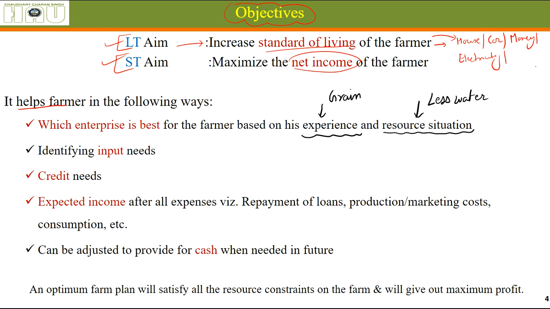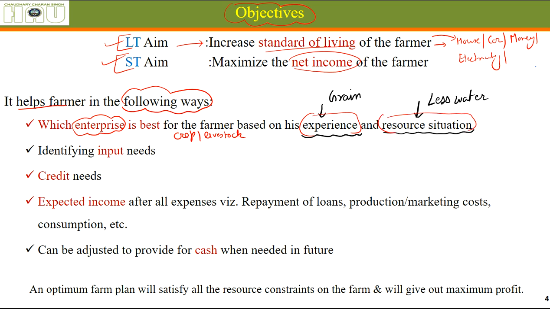It helps the farmer in the following ways. How does a farm plan help a farmer? It helps in choosing the best possible occupation: what enterprise he should choose, which crop he should go for, whether he should go for raising a crop or livestock, and which kind of livestock, based on his experience and his resource situation.